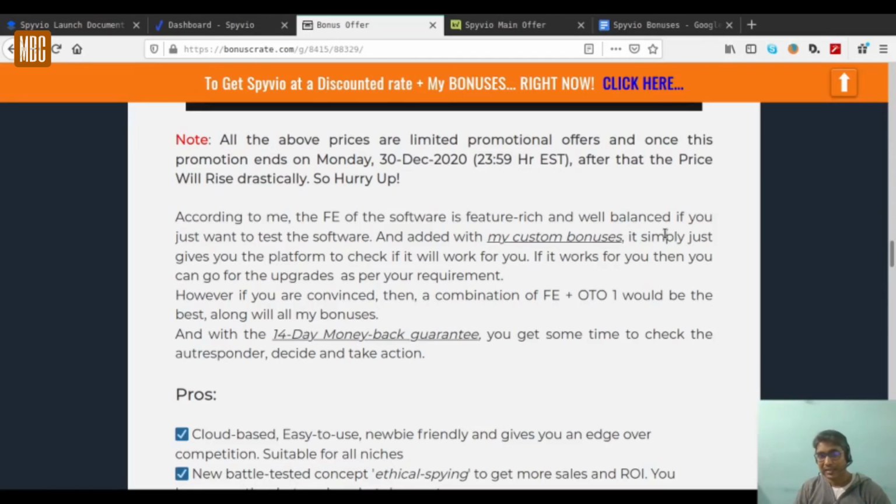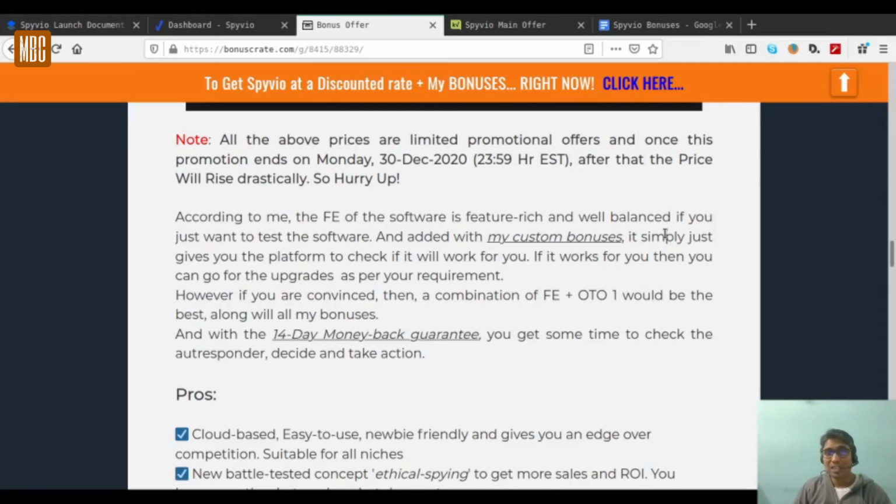Now a word regarding the OTOs and upsells. According to me, the front end comes loaded with features, and it's a well balanced software. Of course, needless to say, as I said earlier, the 10k plus 100 bonuses at the price of $39 is a better option with the commercial license, where you can sell your services on platforms like Fiverr, Upwork, Freelancer and other platforms. Now you have to check if that works for you, and if you are convinced, then